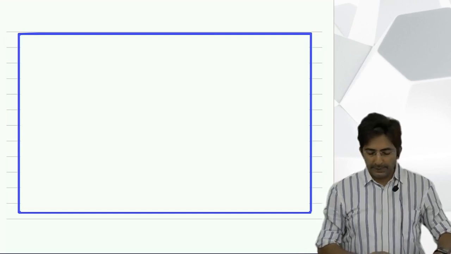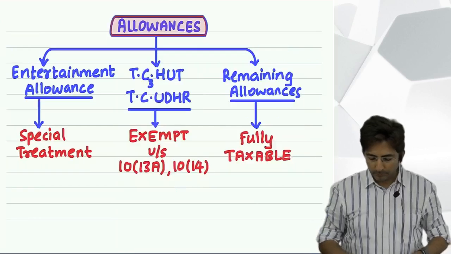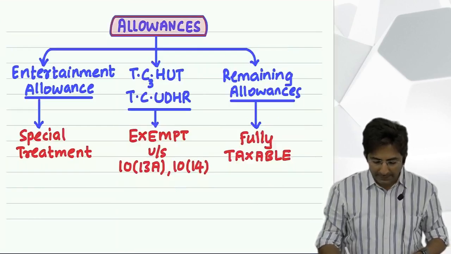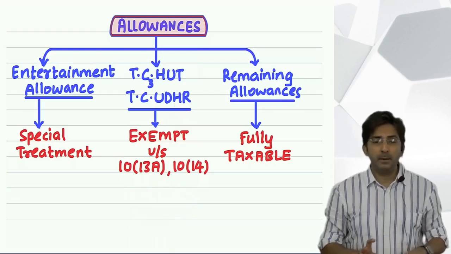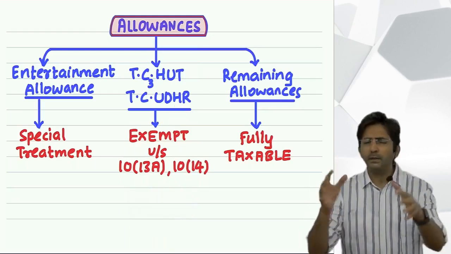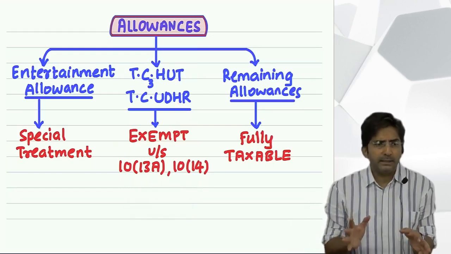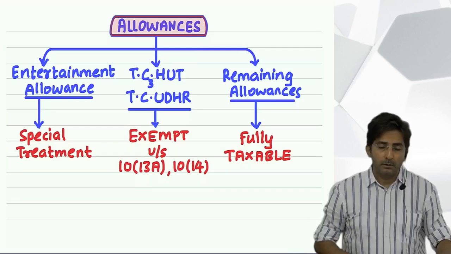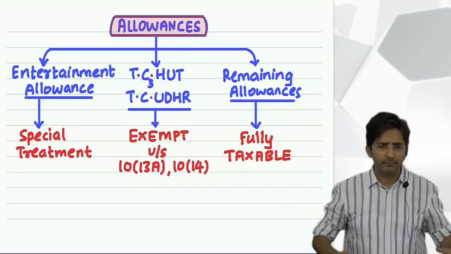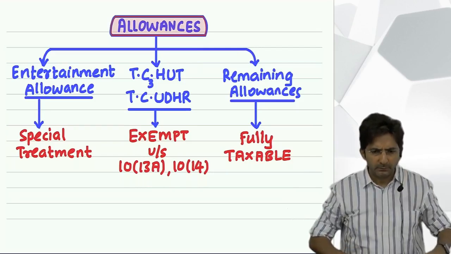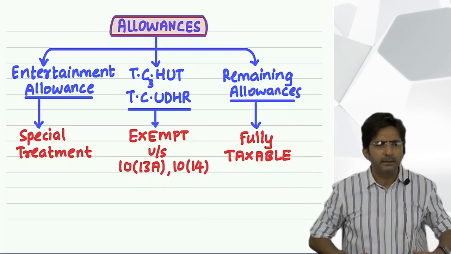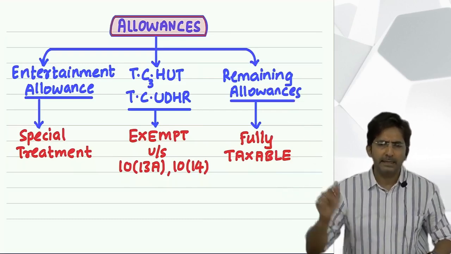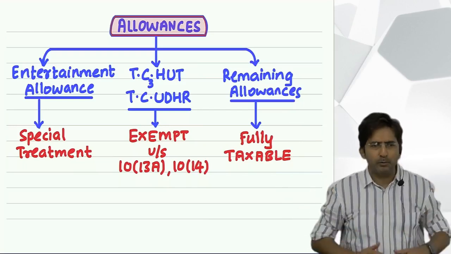Okay. Then TC Udhar. In Udhar, the next alphabet is H. H stands for helper allowance. Now see, for example, an employee has got a lot of work in the office. So much work that he has started complaining to his boss. Boss, what is this? I have also my personal life. Full day I have to sit in the office. So much work, what to do? I am not able to manage. Every day my wife is fighting with me that you don't come home on time. I doubt you, etc. So it is creating problems in my personal life.